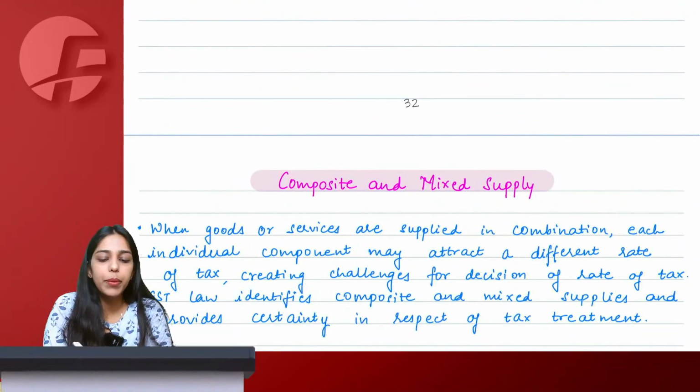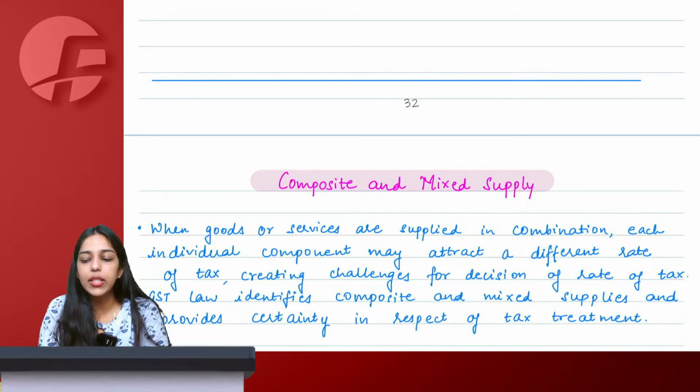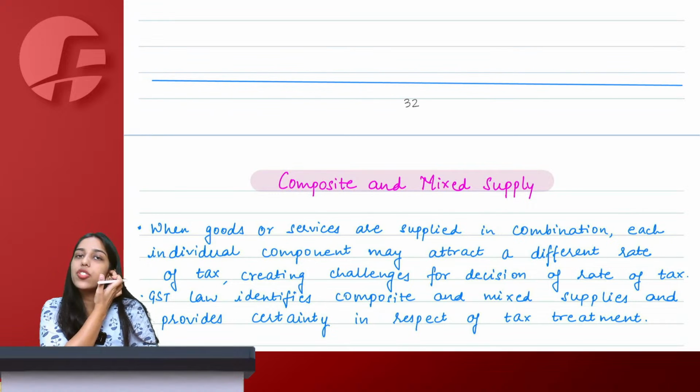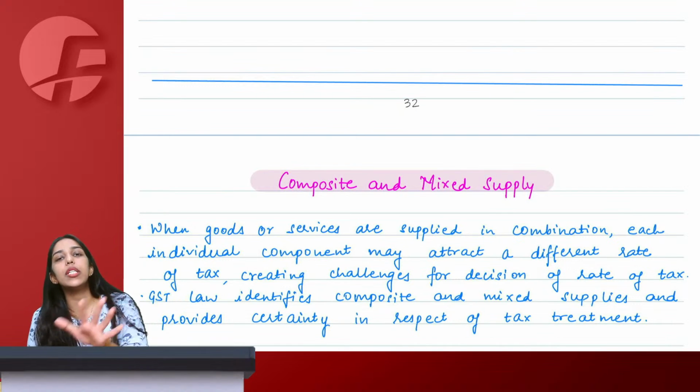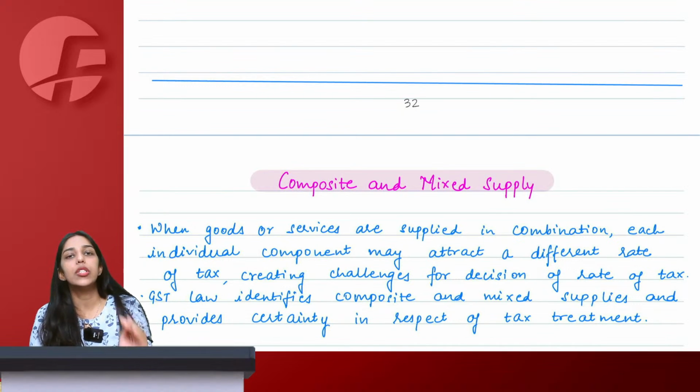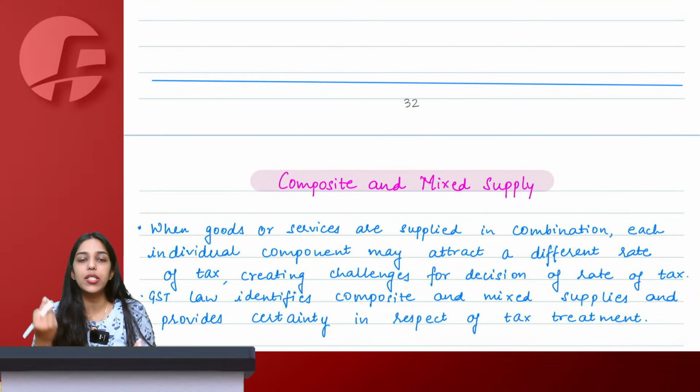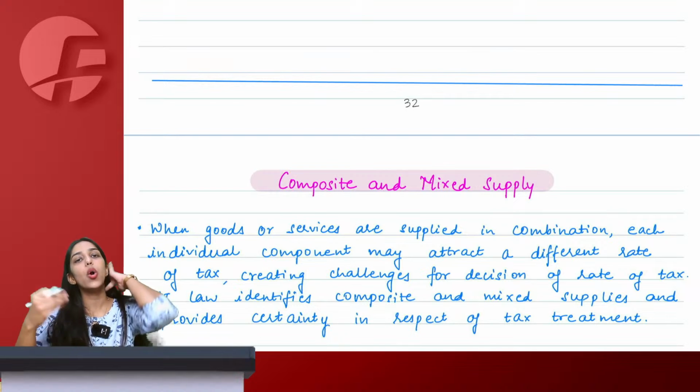We'll take a small break. Then we resume with composite and mixed supply, and then we will see some questions on supply. Then we start with the chapter of charge. For the first 2-3 days, we will go slow so that you understand things, you understand my approach, how to solve questions, how to remember things, and how to go about the batch.